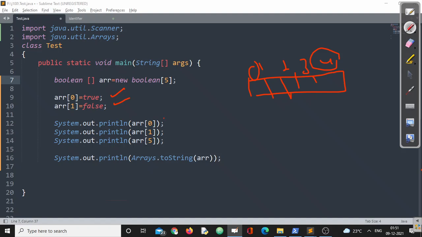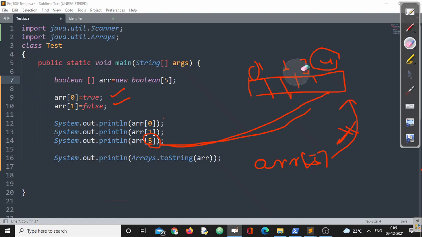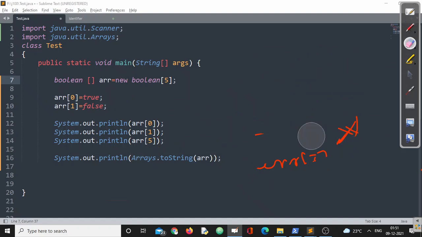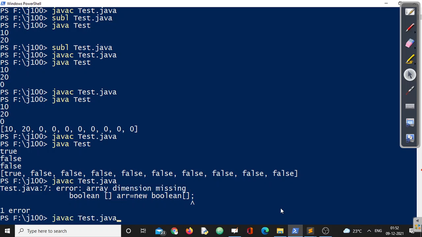Now I have tried to access this 5. Now my question is whether index 5 is there, that is ARR of 5, does it exist here? No, it does not exist, right? The compiler doesn't have any problem, but immediately my JVM will raise an exception.